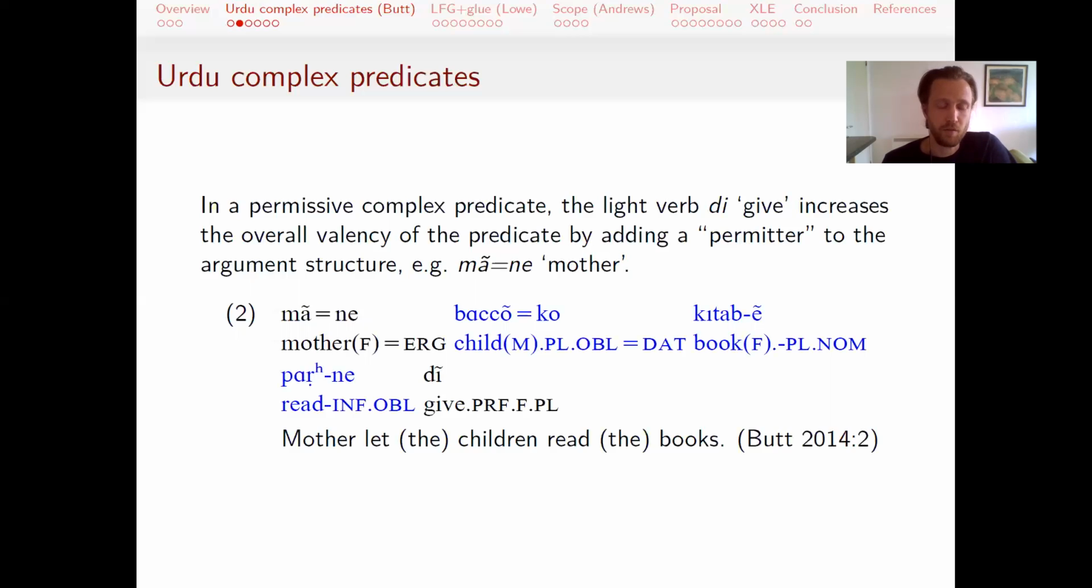So for example, we would have our basic verb read, and it's, say, agent and patient, the child who's reading a book. And that's sort of the core, the main verb meaning of this predicate. But it's a complex predicate because there's another argument that's licensed by this light verb, mother, which is the permitter.